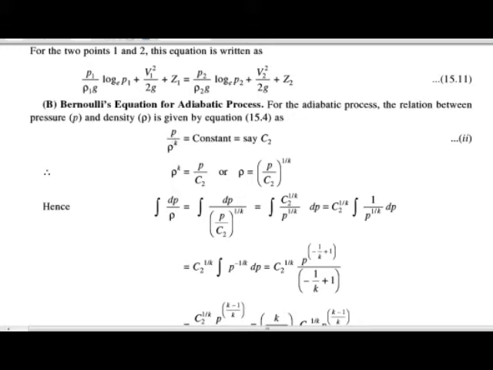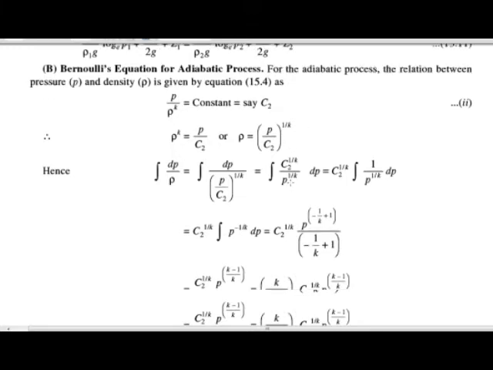Okay, so the relation between the density and the pressure for the adiabatic process is P upon density raised to K is equal to constant. Here we take the constant as C2. Then this equation can be written as density raised to K is equal to P upon C2, or we can write density is equal to (P upon C2) raised to 1 by K.